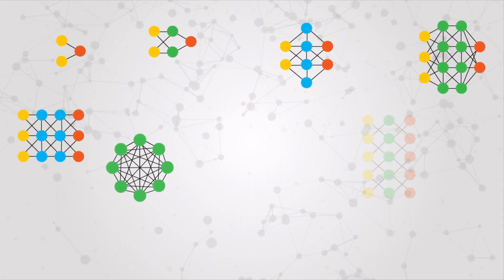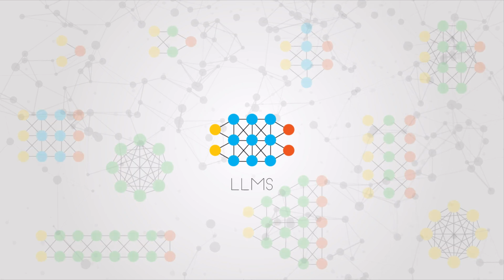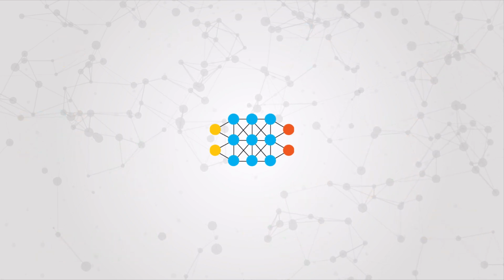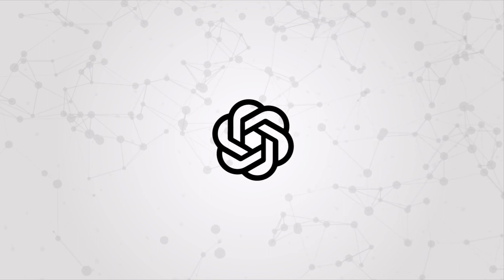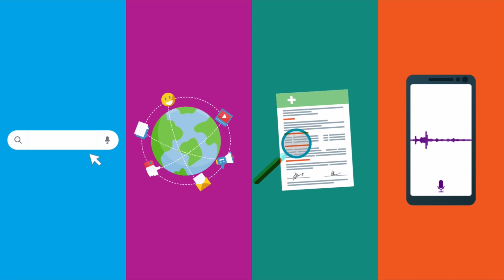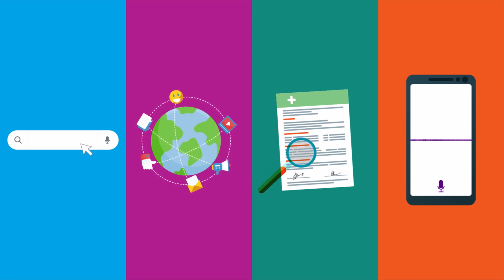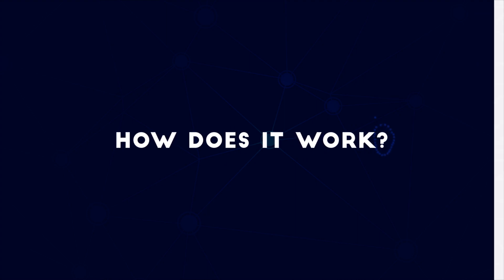One of the neural network models, known as large language models or LLMs in short, is the foundation being used today for programs like ChatGPT. Apart from these programs, neural network is used in search engines, social media algorithms, medical diagnosis, speech recognition, you name it, almost everywhere. So how does it work? Let's take a simple example.